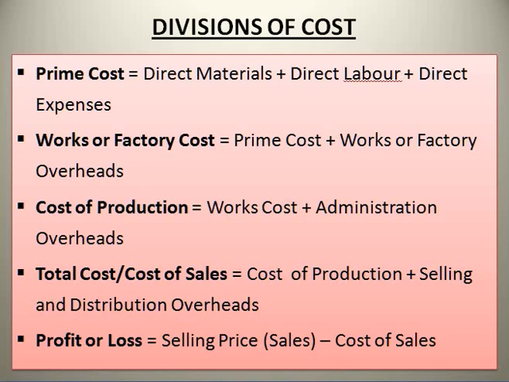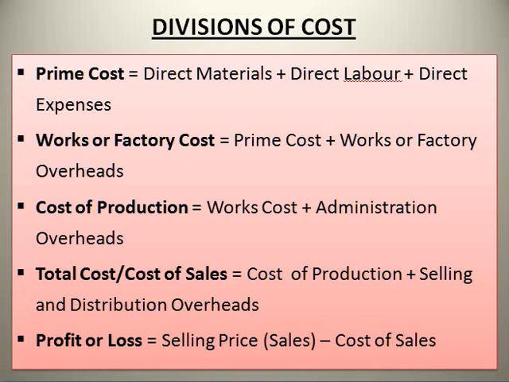Next division is the cost of production. So to this works cost, you should add office expenses. That is the cost of production. Next division is total cost or cost of sales. To this cost of production, you should add selling and distribution overhead. Finally, you should find out the profit or loss. What is the formula for finding the profit or loss? Sales minus cost of sales. You will get either a profit or loss.